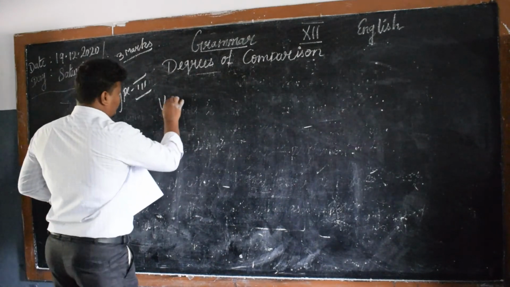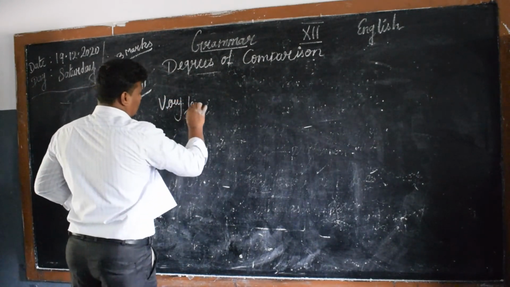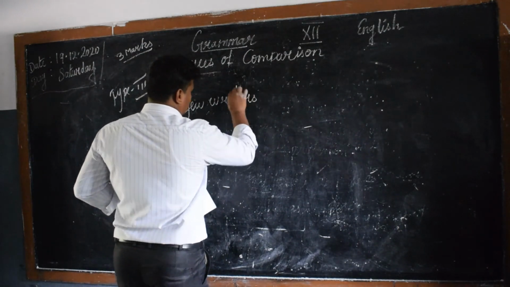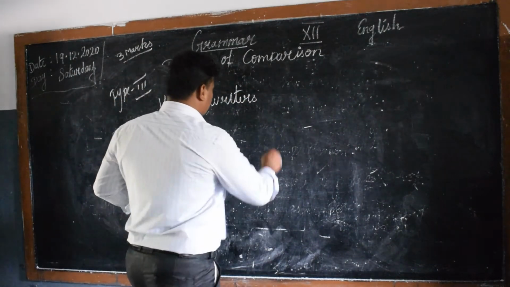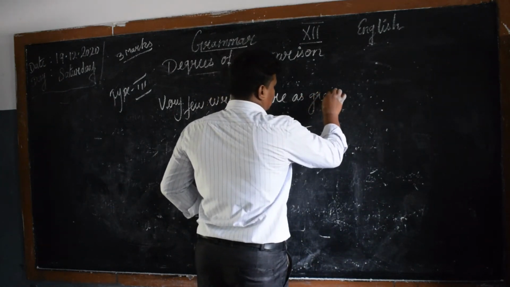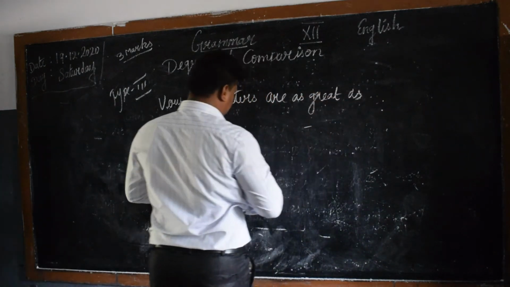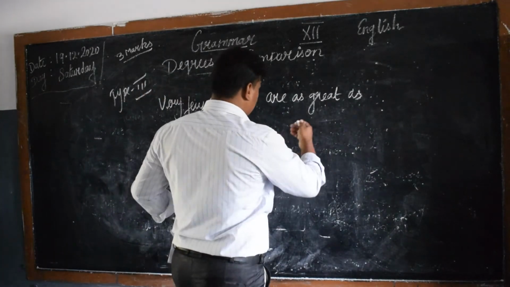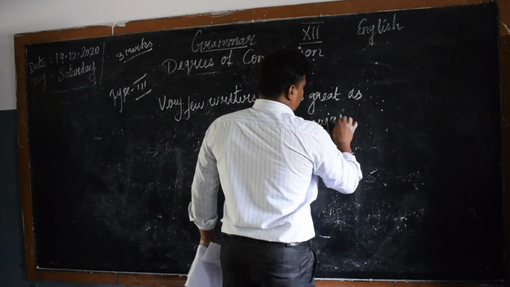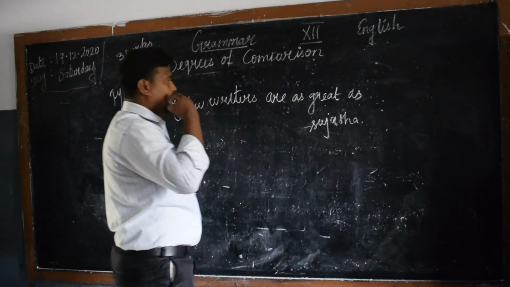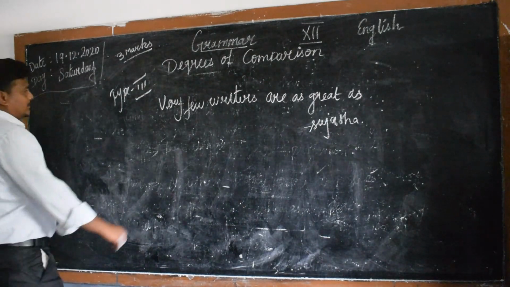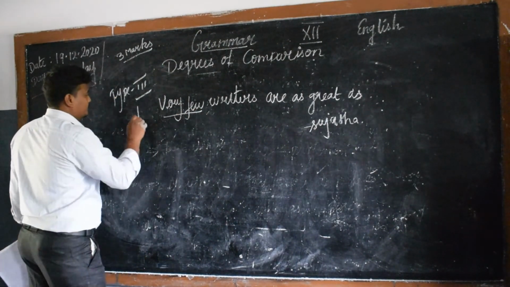Type 3 example. Very few writers are as great as Sujata. Okay, could you find the degree of comparison? Very few belongs to the third type, positive degree.